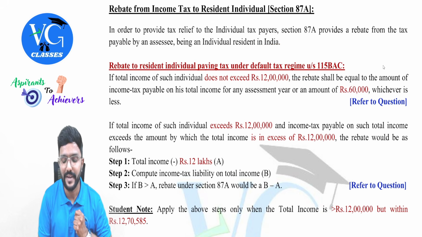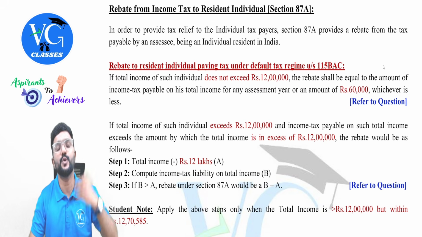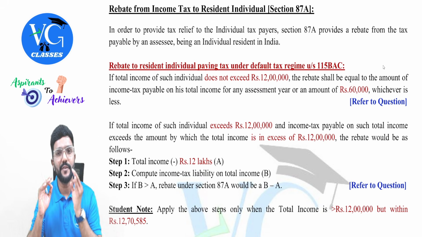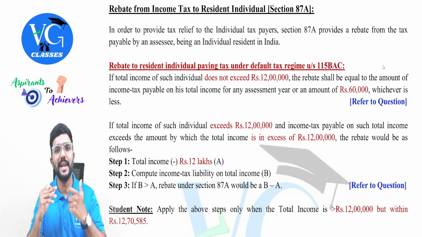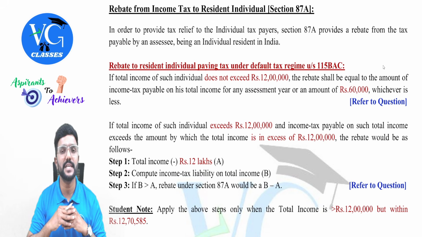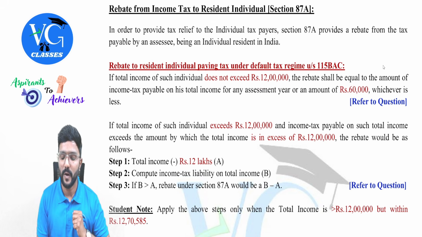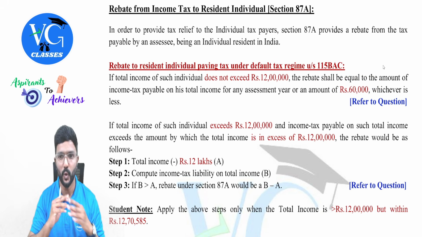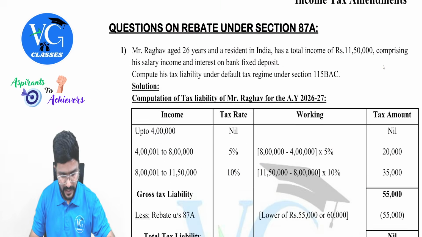Previously, the limit was 7 lakh, but now it has been increased to 12 lakh. So, if the total income of a resident individual is up to 12 lakh, they are eligible for a rebate under section 87A. How much, sir? Actual tax liability or 60,000, whichever is lower. Whichever is lower. I have one question on it. Quickly, we will see that.